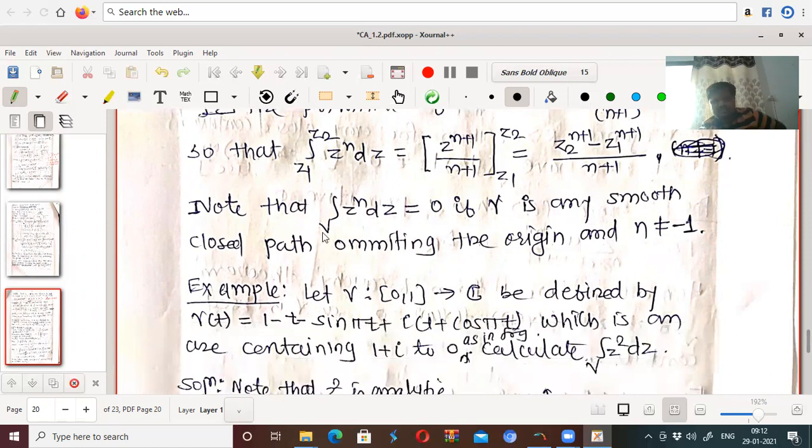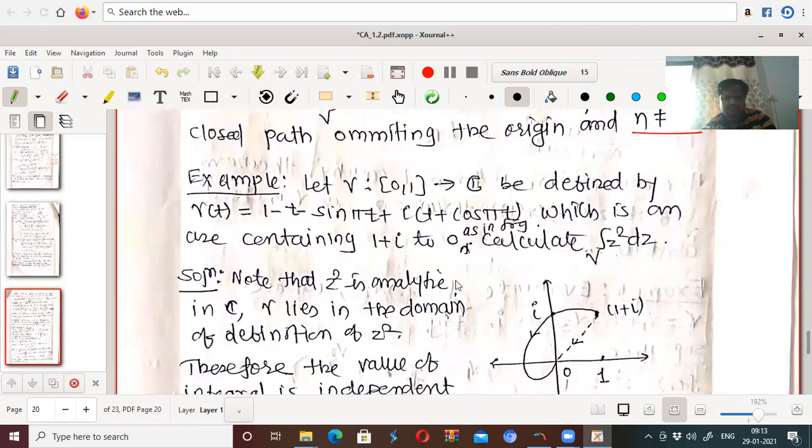Note that the integral over gamma of z raised to n dz equals 0 if gamma is any smooth closed path omitting the origin and n is not equal to minus 1, because for n equal to minus 1 this will be undefined. So if n is not equal to minus 1 and the endpoints are the same, that is z1 coincides with z2, then this becomes 0. 0 upon anything gives 0. That is the case there.